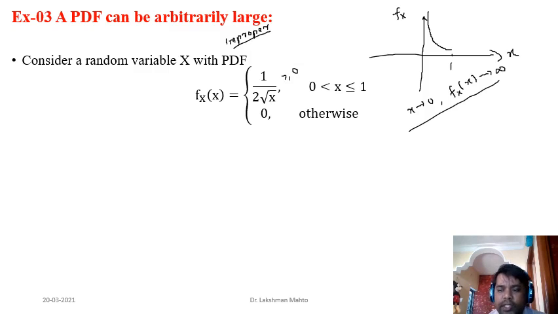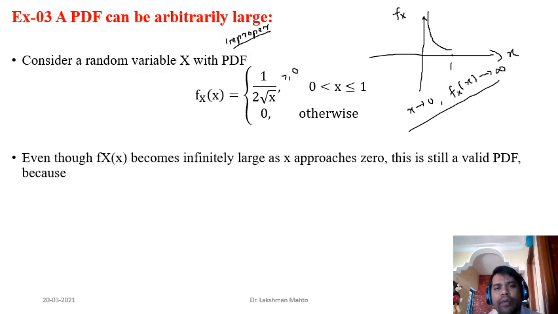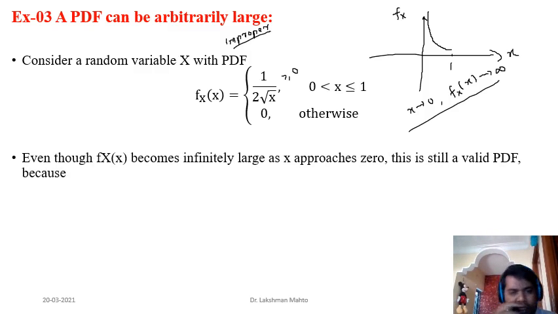There is no issue. The second condition is just finding the probability of an event. So there is not much difficulty there. But here it would be f suffix x of x, the PDF. So what we have to do is verify the third condition.